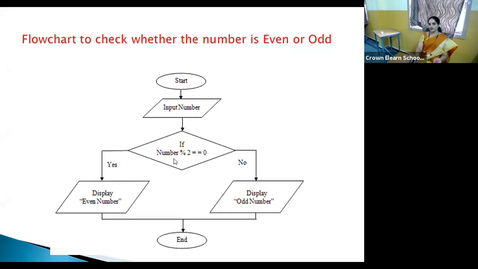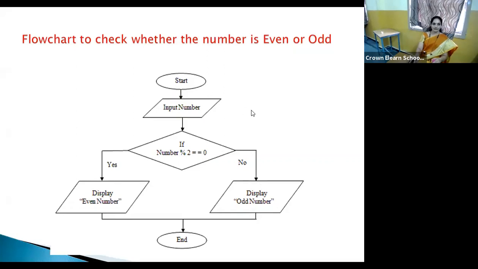Okay. Now, 15 mod 2 equal to 1, no? 15 by 2. 2 7s are 14. 15 minus 14, 1. 1 is not equal to 0. So, the result is no. Then, the output is odd number. Then, the task gets over. So, whatever number you pass to this flowchart, you will come to know whether it is an even number or odd number. Okay.